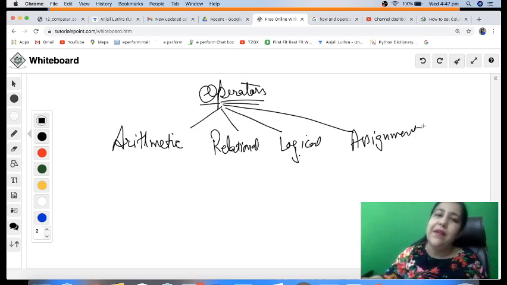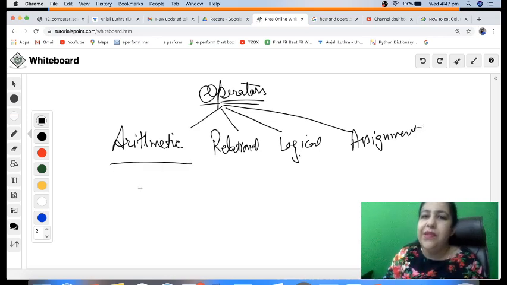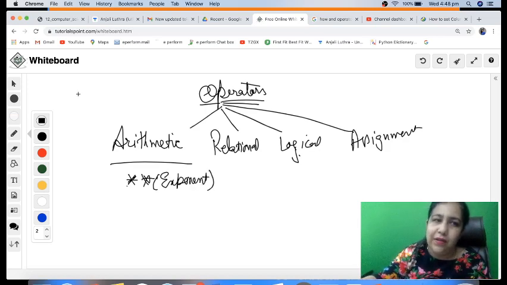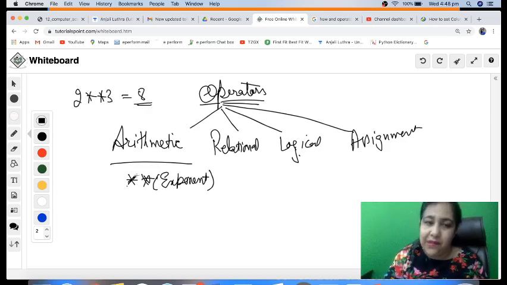So first category is of arithmetic. Their purpose is to perform certain calculations, and provide a result after that. The first operator we have in the category of arithmetic is this double star sign, which is also called exponent, that is number raised to the power another number. So if you write 2 raised to the power 3, it will give me 8. This has the highest precedence.